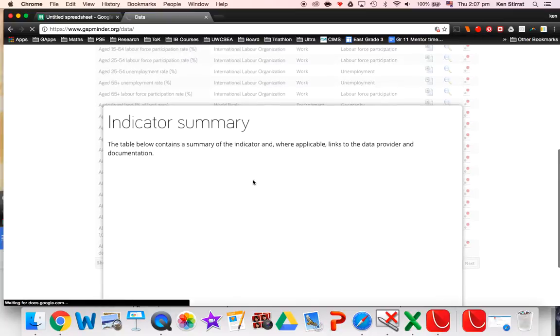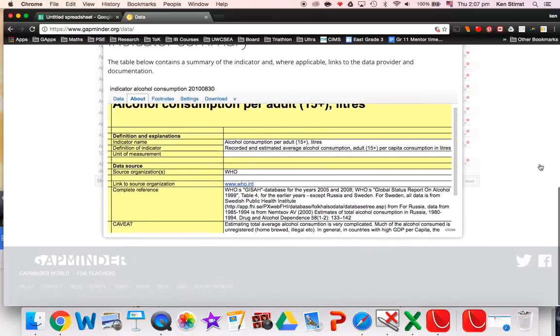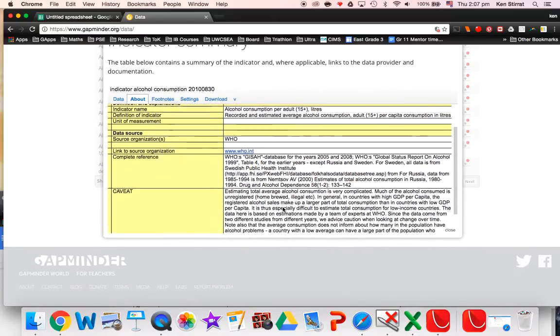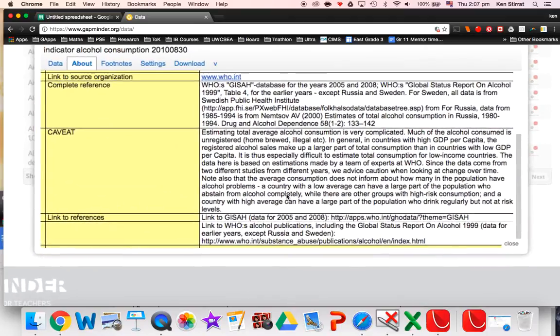Now, if your data doesn't download like that, then when I actually click on alcohol consumption here, it gives me a little summary on the first page. Now, this is really interesting to actually go and read about where the data comes from. It's the World Health Organization. But look at this caveat. I think it's a Latin word. It means beware. So this tells you a lot of details about how reliable the data might be.